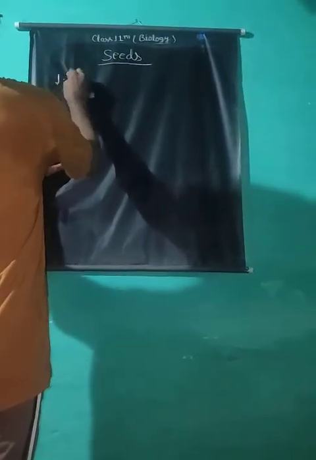is made up of seed coat. It is formed by the integuments of ovule and consists of two layers.